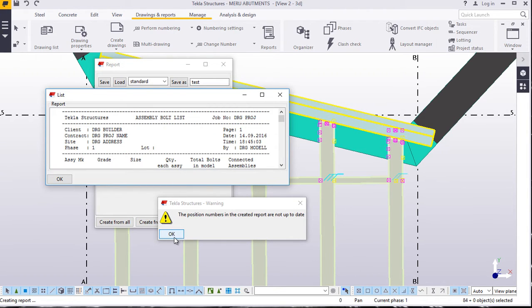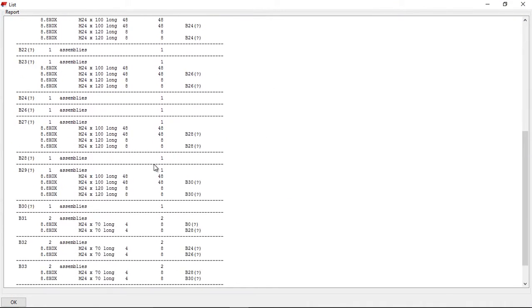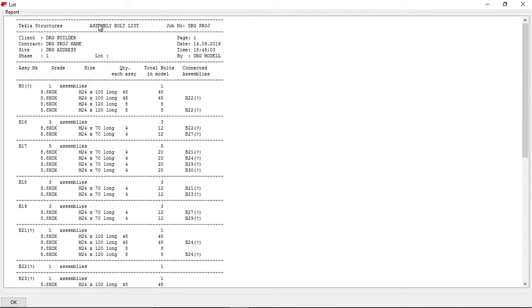This will appear, but don't worry about this. Just open this. This is what is available for you and for us. Tekla Structures bolt list, job number, client, drawing, project name, drawing address, all these well detailed, with the parts and the components, joint and the bolts on that part.